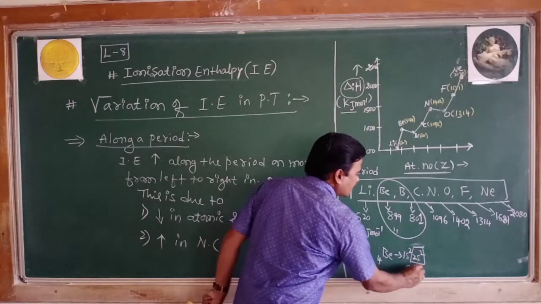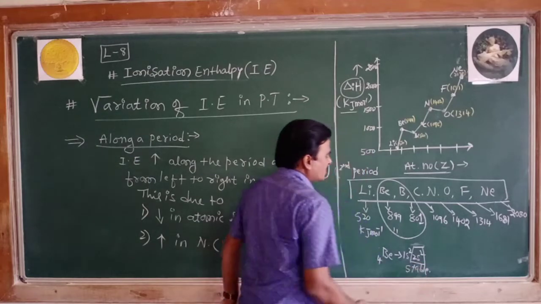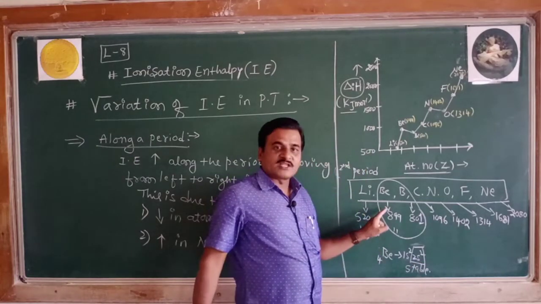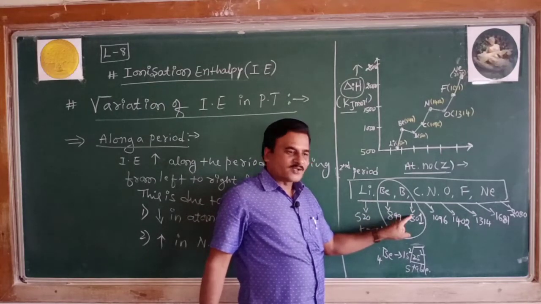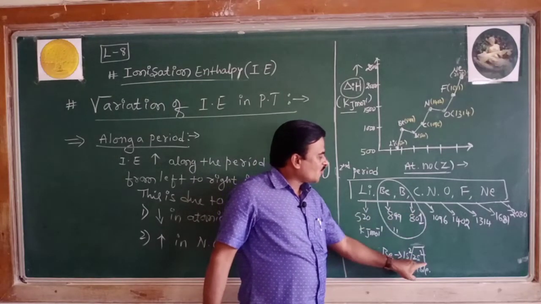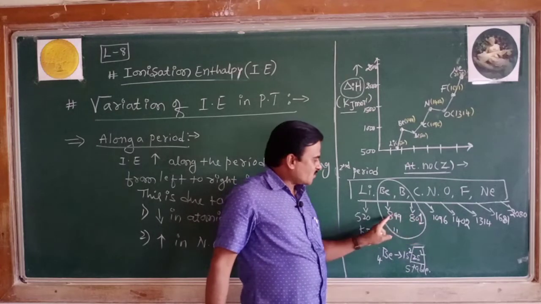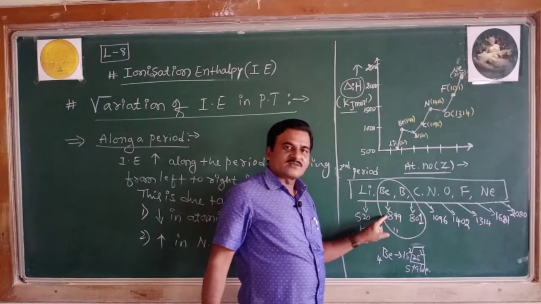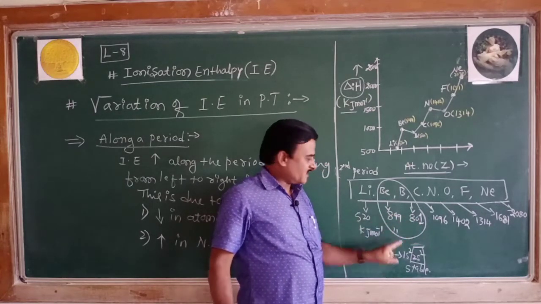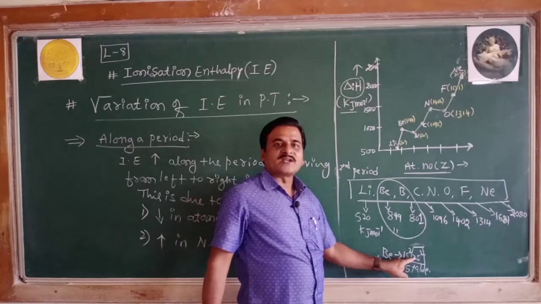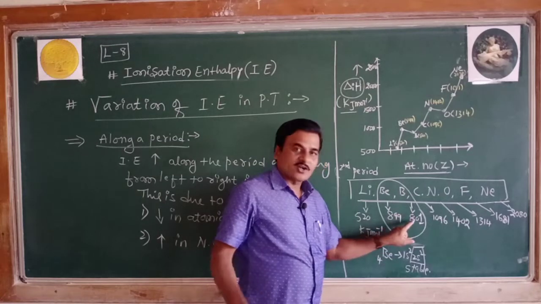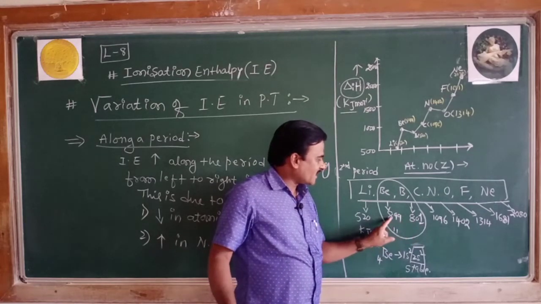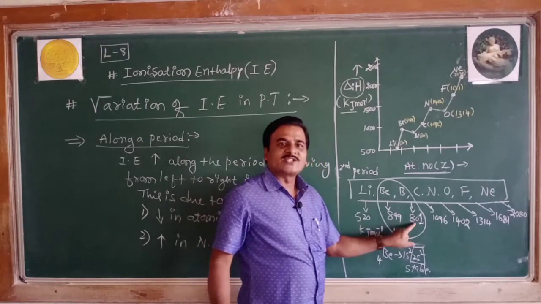Because of this stability, it becomes more difficult to remove the electron. When you go to boron with 5, 1s2, 2s2, 2p1, the outer electron is less stabilized, while beryllium has a symmetrical distribution with a completely filled s subshell. That is why you can see a contrast in the trend, 899 down to 801.